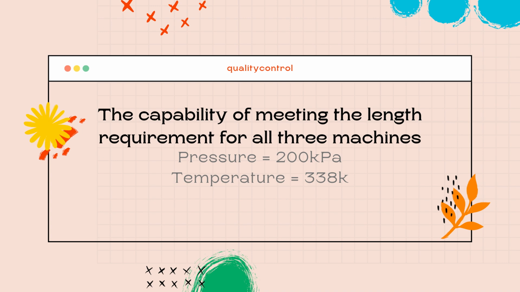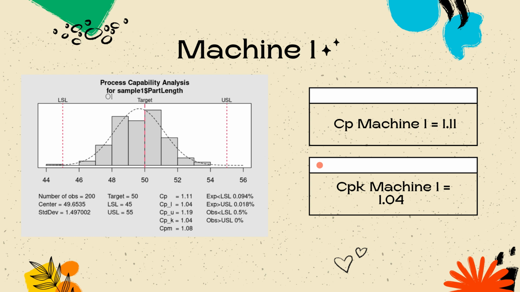Next, we move to the process capability. The capability of meeting the length requirement for all 3 machines, at the pressure 200 kilopascal and the temperature 338 Kelvin. This is the chart for machine 1, and we got from the chart that the CP of machine 1 is equal to 1.11 and the CPK of machine 1 is 1.04. As for machine 1, the process is capable to meet the length requirement as the value of CPK is greater than 1.